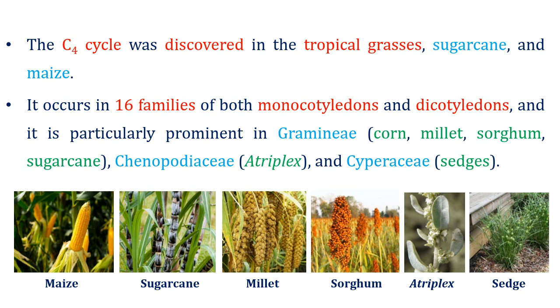The C4 cycle was discovered in the tropical grasses, sugarcane and maize. C4 cycle occurs in 16 families of both monocotyledons and dicotyledons, and it is particularly prominent in Gramineae, which is now called Poaceae, Chenopodiaceae and Cyperaceae family members. Here I have given images for various examples.